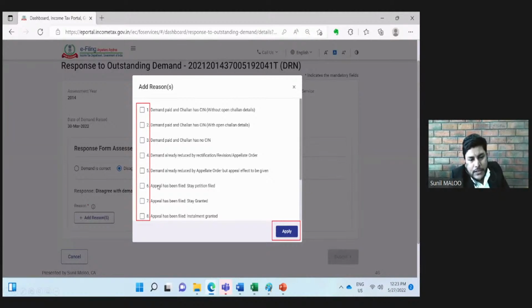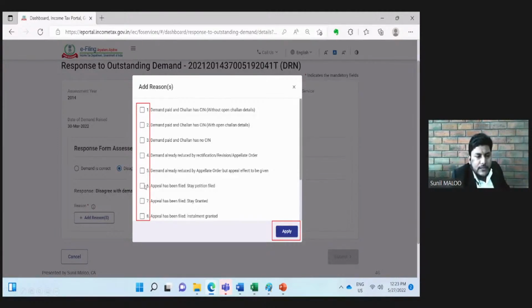Then the sixth option is appeal has been filed, stay petition filed. Suppose a demand is there, 8 lakh rupees, but the assessee is not accepting that demand. The assessee has challenged the order of the assessing officer and filed the appeal. So we can select the button number 6. And sometimes we can request the assessing officer for a stay of demand, saying that this amount of demand is litigated by us in appeal and kindly grant us the stay. So if the stay is granted, then we can select the option number 7.